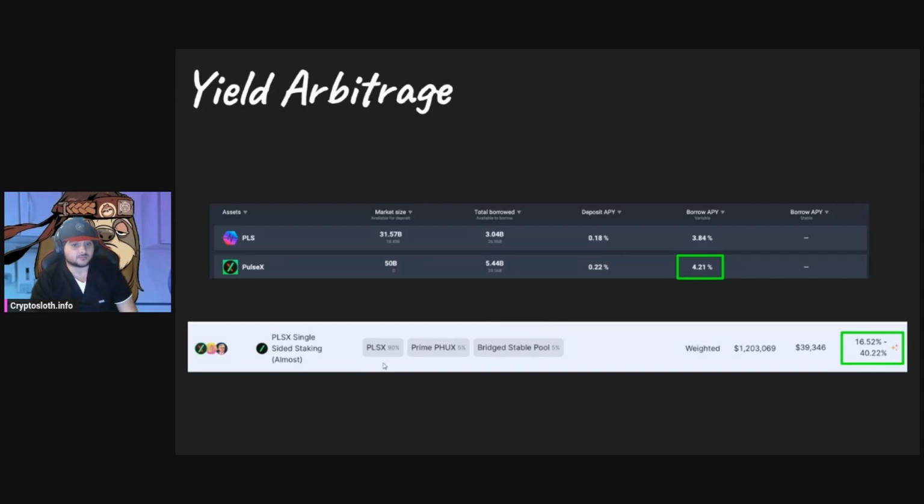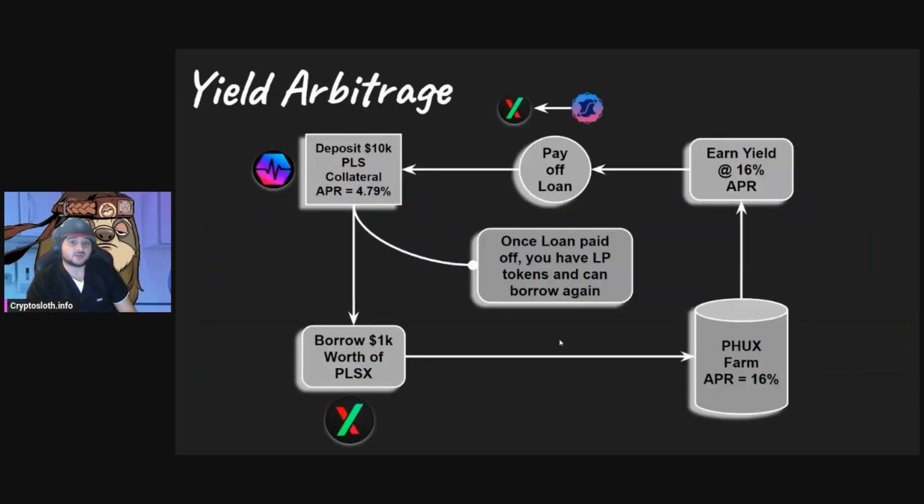However, in this specific pool, 90% of its composition is in PLSX and only 10% is in other tokens. So your impermanent loss is greatly limited in that if the PLSX token goes up, you still hold a large number of the PLSX token to be able to take out at any given time and pay your loan off. And that's really powerful if you wanted to say, instead of paying your loan off, just taking the PHUX, putting it into PulseX, and then putting it back into the farm.